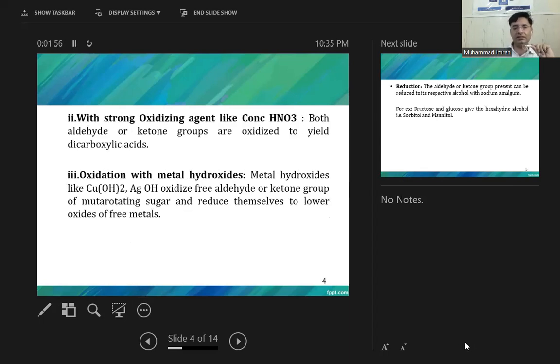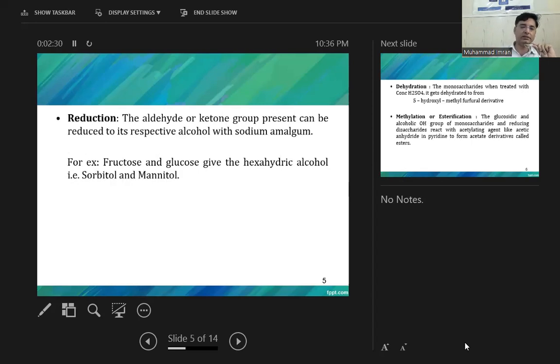With a strong oxidizing agent, both aldose and ketose sugars are oxidized into dicarboxylic acids. Oxidation under basic conditions, with metal hydroxides like copper hydroxide or silver oxide, oxidizes the aldehyde or ketone group into acid of mutarotating sugar and reduces the metals to free metals. So the metal gets reduced but the sugar gets oxidized.